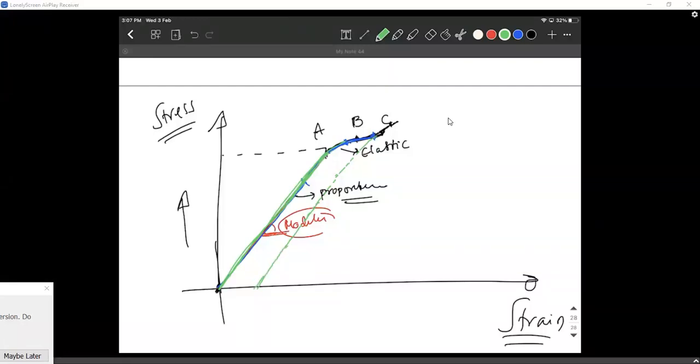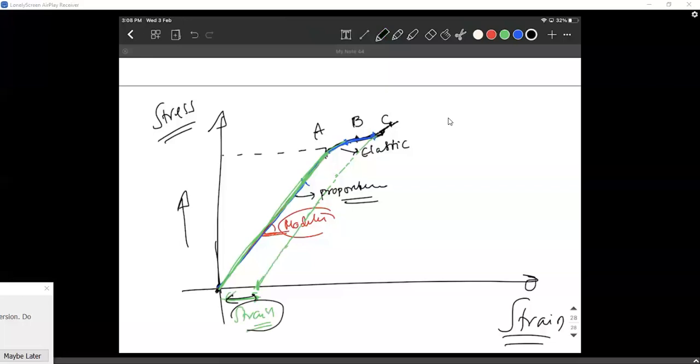So even though you completely made the stress zero, there will be some strain left. The material is permanently strained.